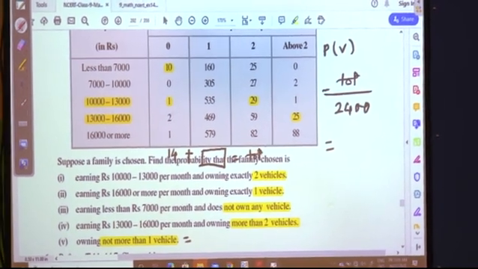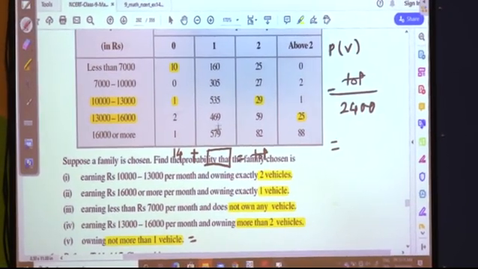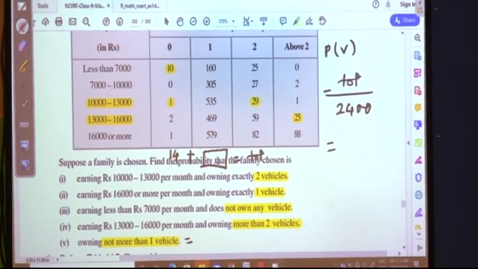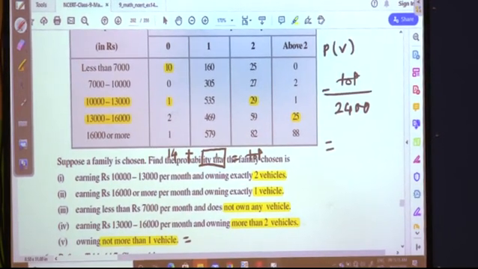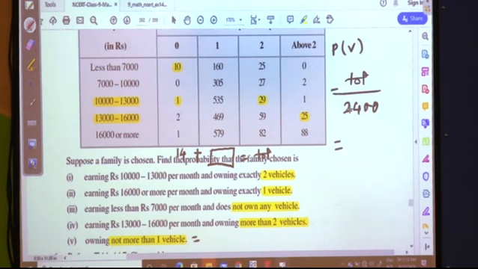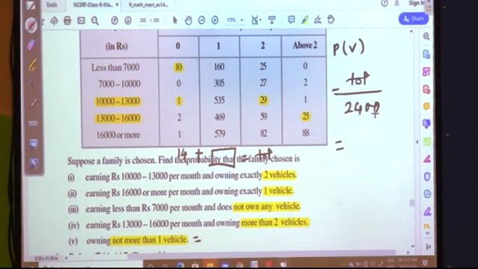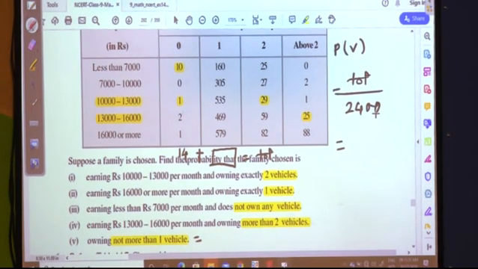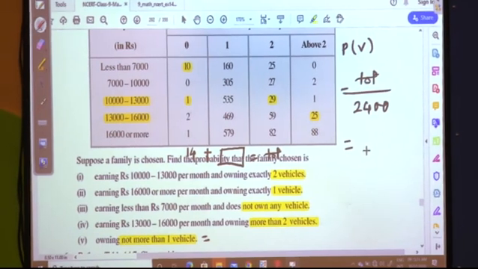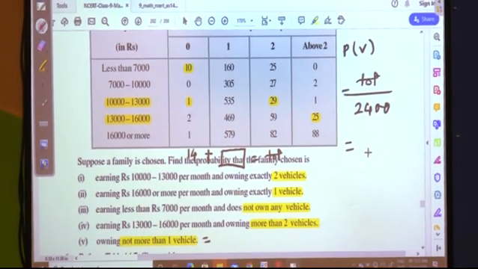I have assumed it as total and left this task to you. Add this and do this addition, it is total upon 2400, and then do the calculation. How to do this calculation in the easiest way I have explained to you.